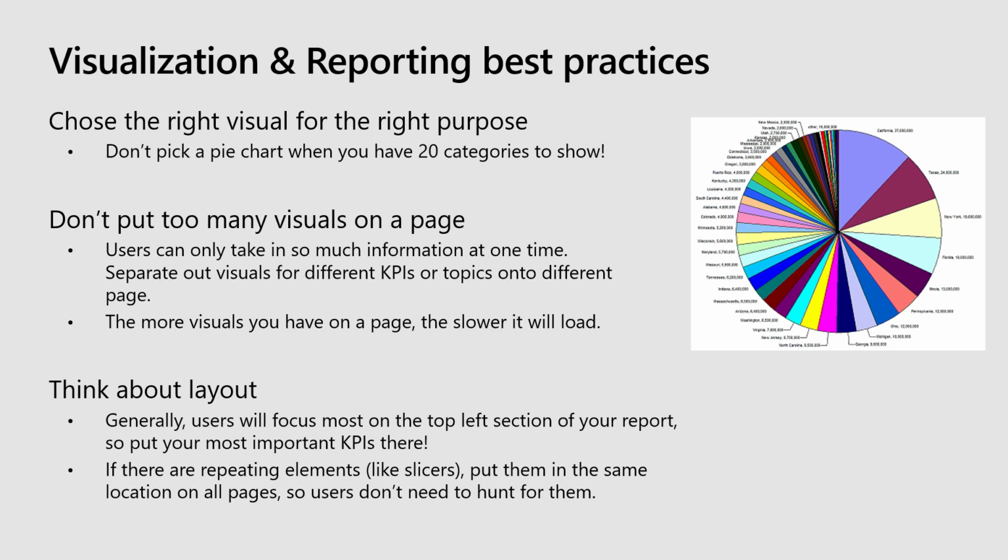Don't do what I did here and have this really big, ugly pie chart with a million slices. It's not readable. You can't actually get anything from it. If I needed this many categories, it would probably have been better to show a column chart or a bar chart. I'm not going to list all of the details here, but there's a lot of literature online on best practices for different data types. So do that research. Make sure you're using the right visual so people don't get confused.